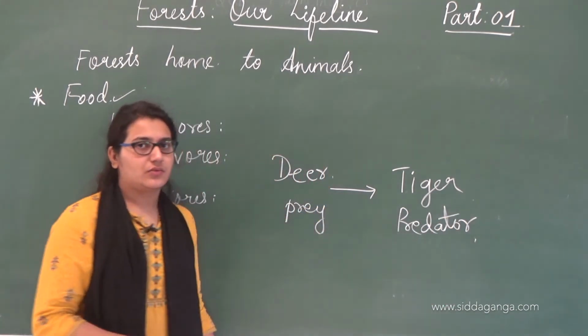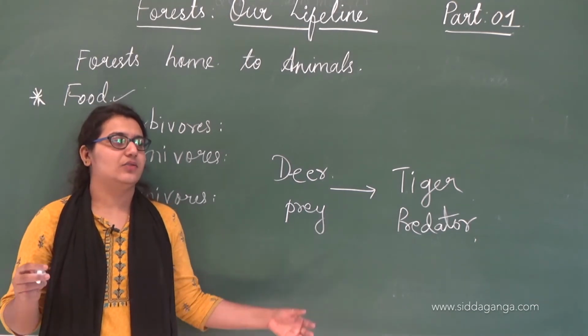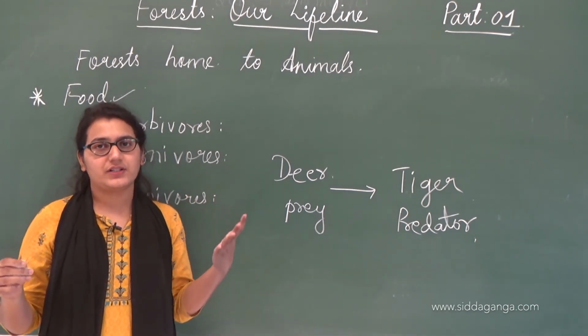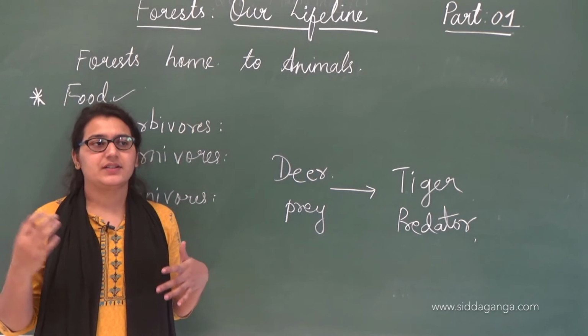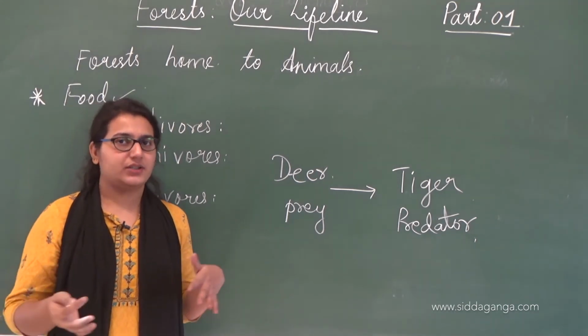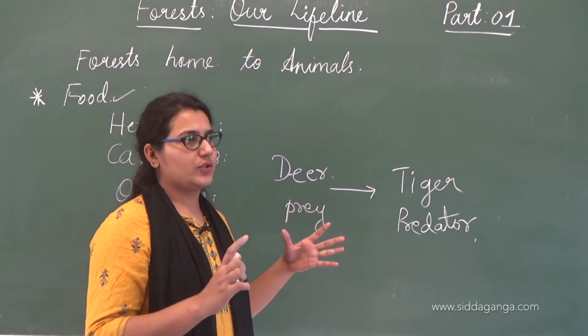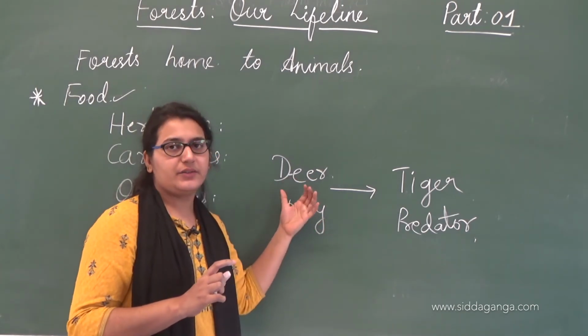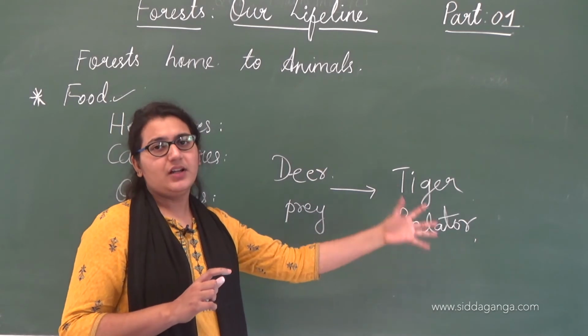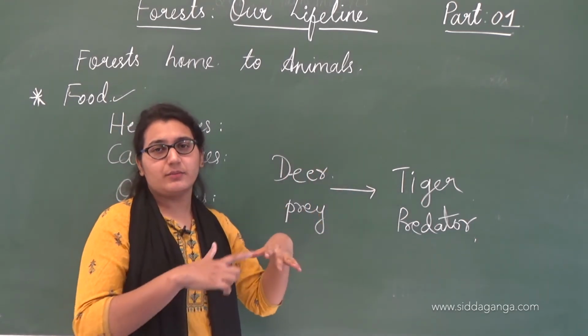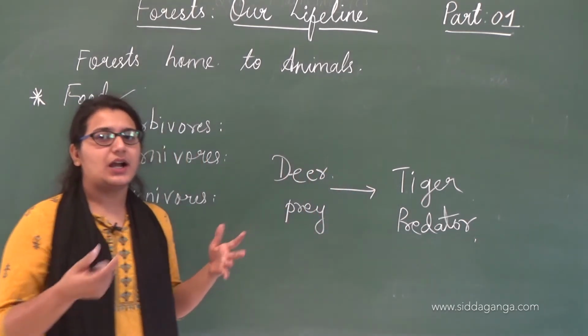Okay, so it's not that if a deer lives in a forest, a tiger cannot eat it. It's just that it can have some protection there. Due to the canopy and the high bushes, the deer, which is prey to the predator tiger, can find protection in the bushes. It can just go and hide there.